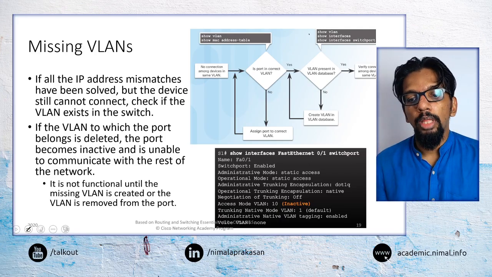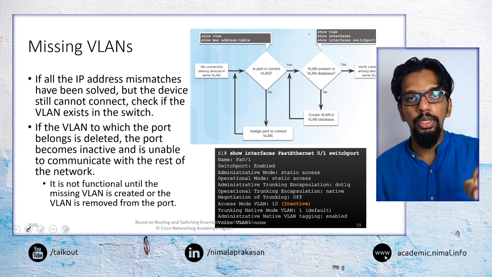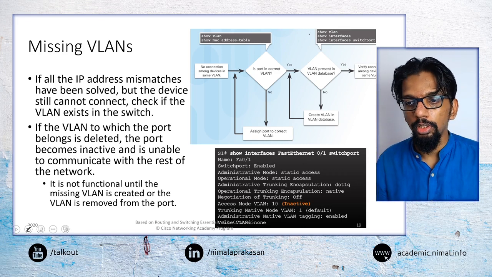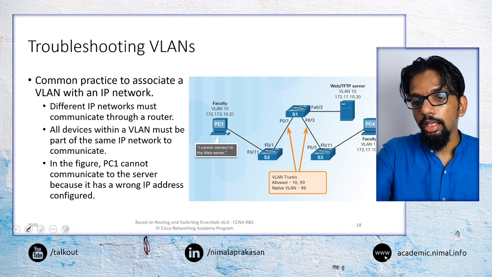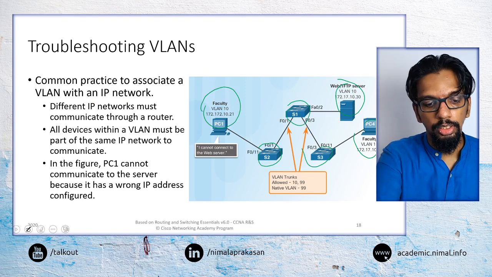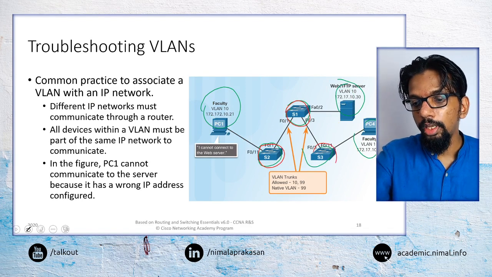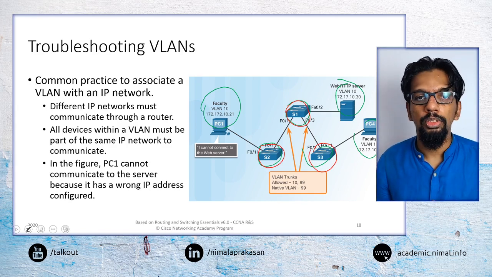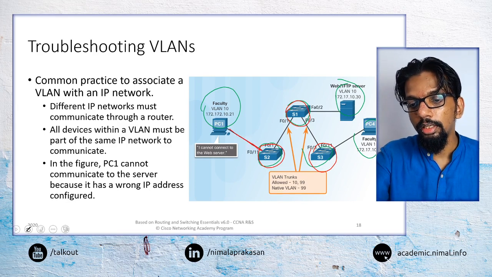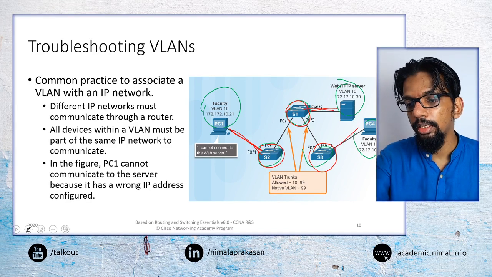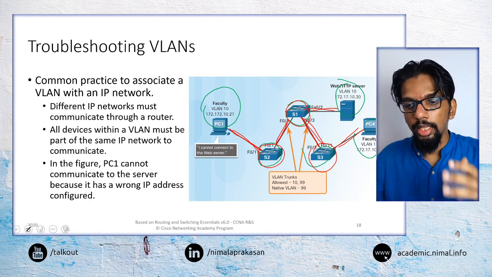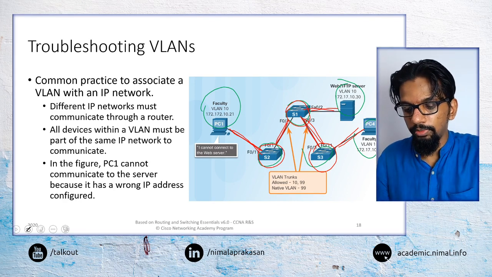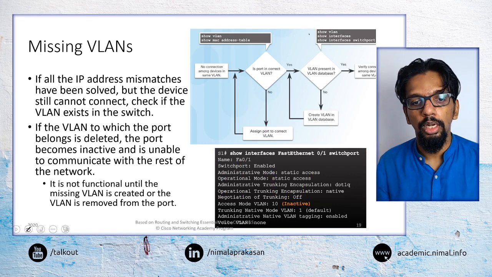Then another typical problem that we may encounter is that even when we have configured the VLAN IP addresses and networks on these switches correctly, the problem could be that, say this is VLAN 10, of these three switches, all of them need to be properly configured to carry traffic that belongs to VLAN 10. So these interfaces need to be configured with correct VLANs. These trunks need to be configured with correct VLANs. So all the trunks and interfaces need to be configured with correct VLANs. So that is another issue that we may encounter.